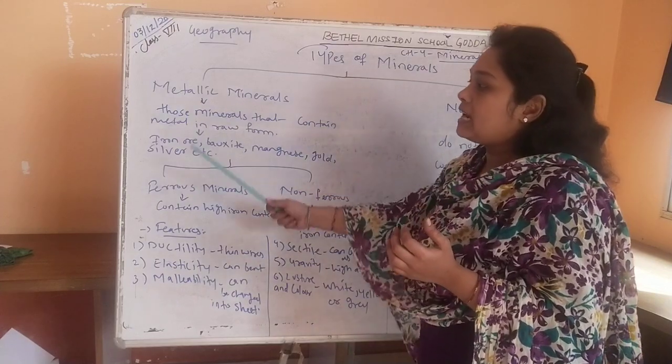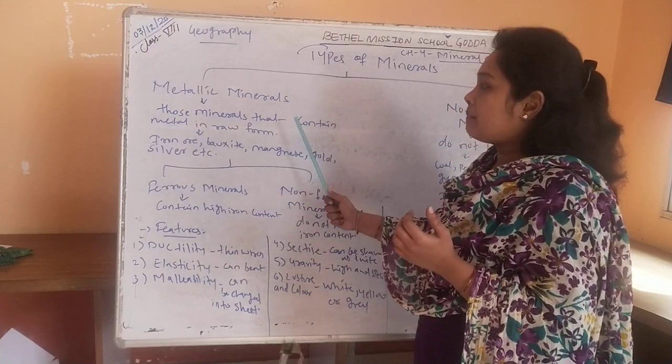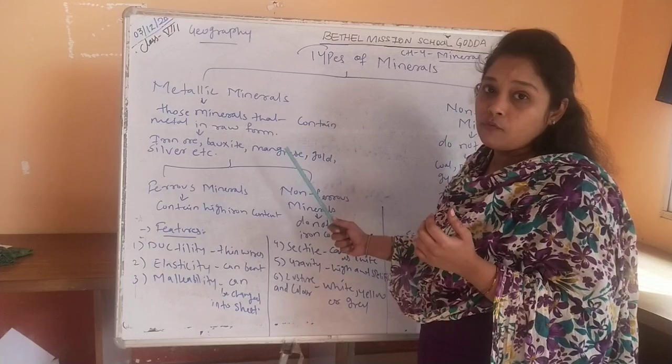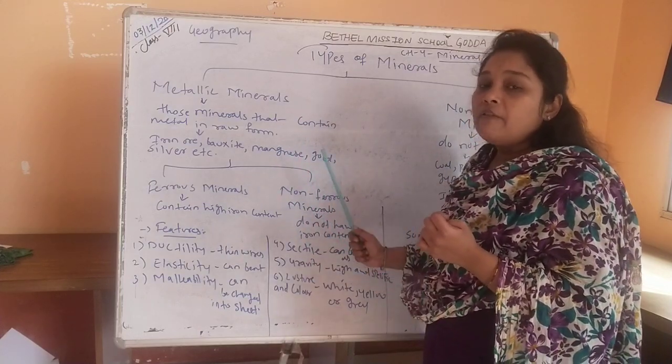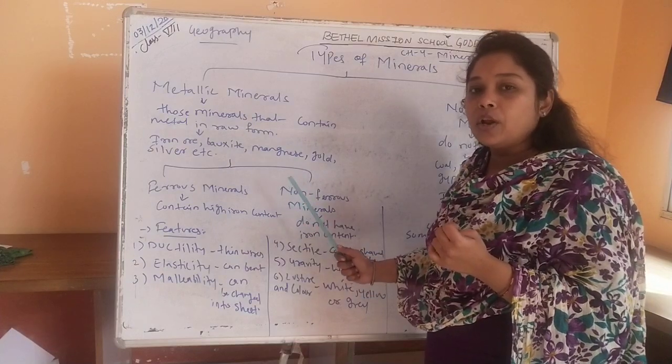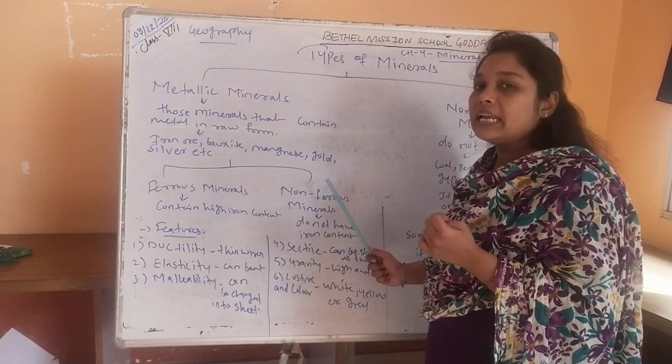So this is all about metallic minerals. We have seen that metallic minerals contain metals in raw form, and they can be divided into ferrous minerals and non-ferrous minerals. Ferrous minerals contain iron ore and non-ferrous minerals do not contain iron.